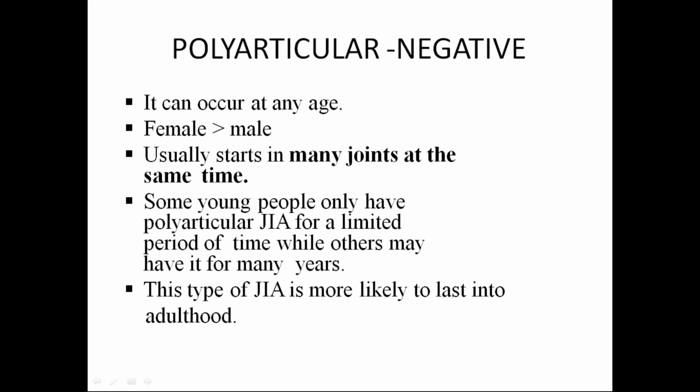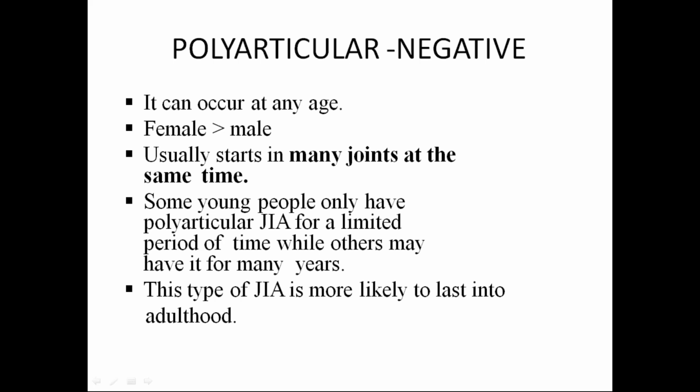So these are the two entities. One is positive, one is negative. In positive, RF will be positive, rheumatoid nodules will be there, affecting both small and large joints. More than 5 joints are involved, and females are more common than males. In the other, RF will be negative. General well-being will not be good in RF positive, like we find anemia, rheumatoid nodules and everything.